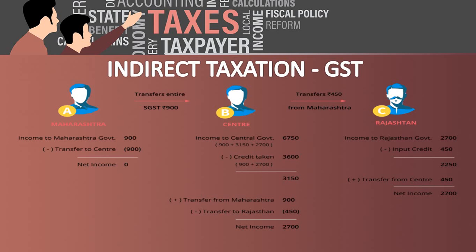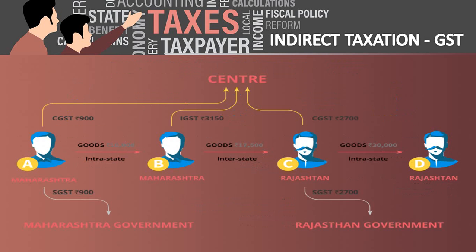Since it's a destination based tax, the state where the goods originated, Maharashtra, will get a 0. The goods are finally sold in Rajasthan, so the entire credit will be given to Rajasthan as well as the central government. From this chart, we get to know how much tax will be collected by the central government, Maharashtra government and Rajasthan government.